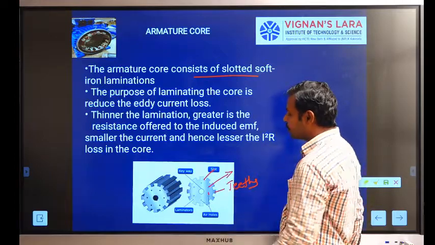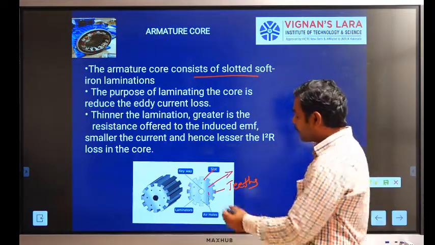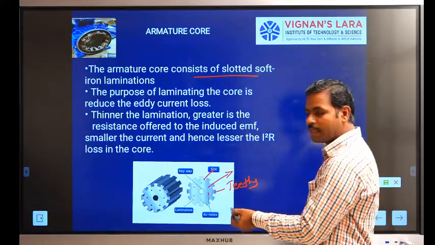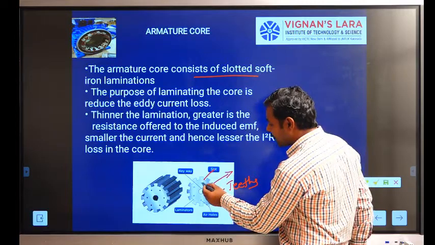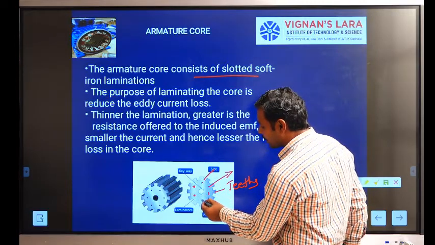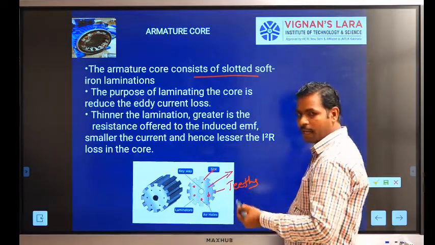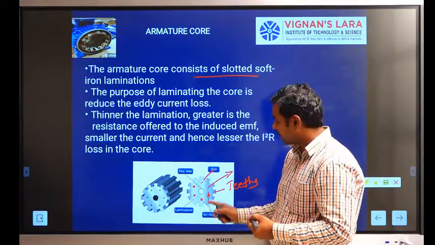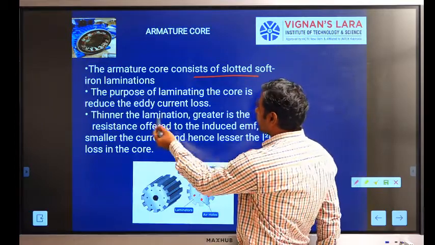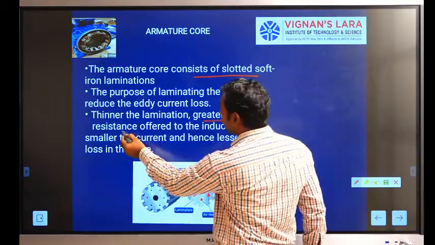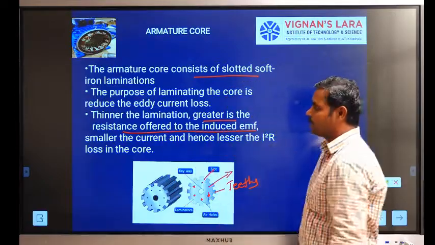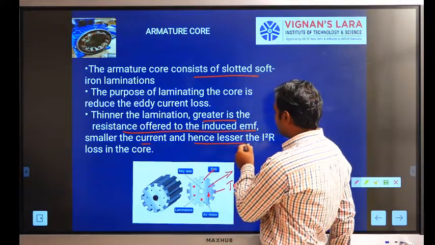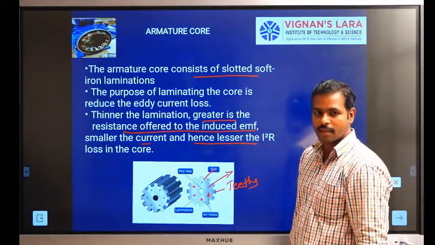During the continuous operation of an armature, the temperature of the sheets increases. So there are some holes, and air circulates through the air ducts or air holes. Then the temperature is reduced during the running condition. The thinner the laminations, the greater the resistance offered to the induced EMF, the smaller the current, and the lesser the I squared R losses in the core.